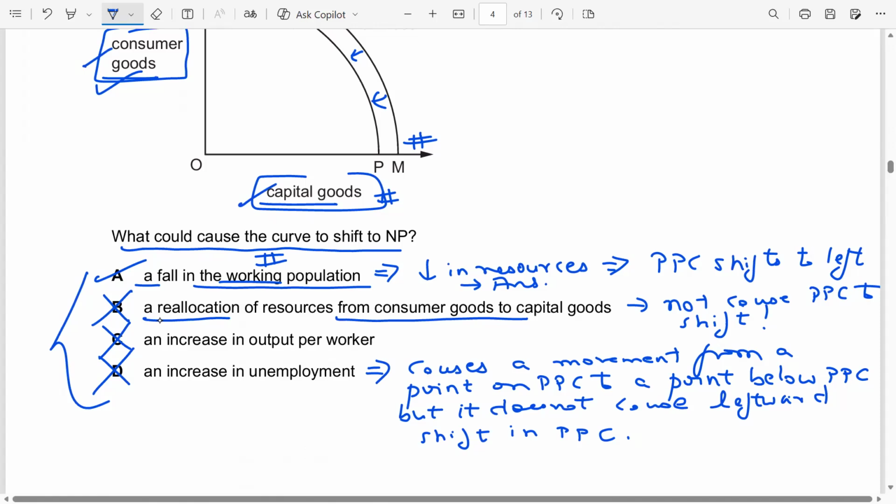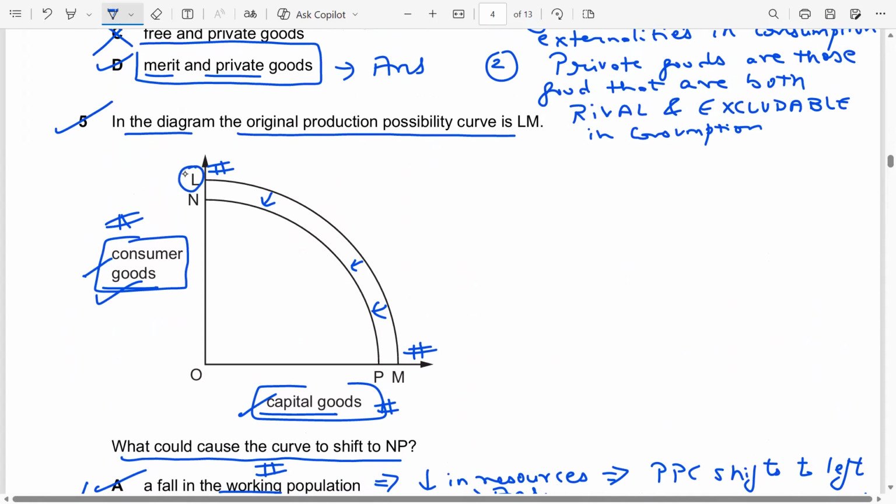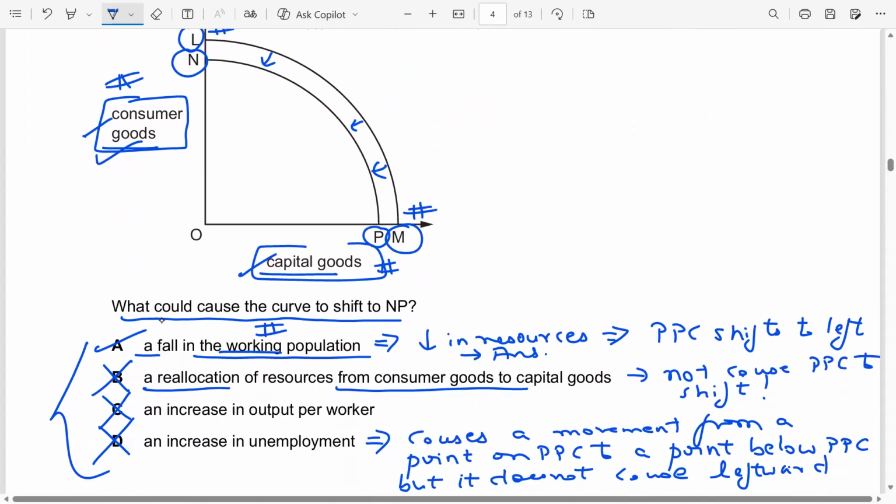That means less of capital and consumer goods can be produced, which causes a leftward shift in the PPC from LM to NP. There's a fall in the resources. That means option A is the correct answer.